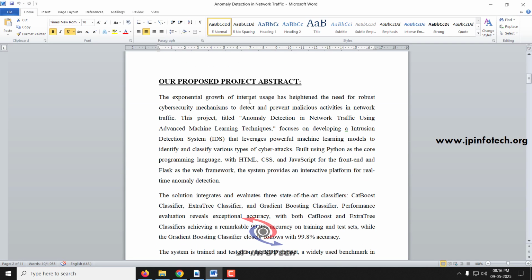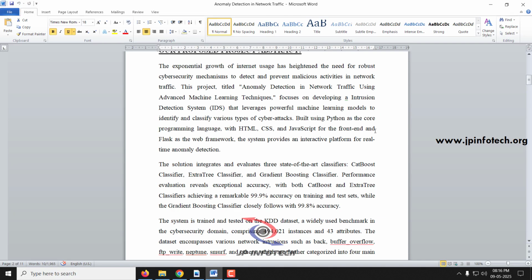In our proposed abstract, we are going to develop anomaly detection in network traffic using machine learning techniques, focusing on developing an intrusion detection system using three different machine learning models: the first is the CatBoost classifier, the second is the ExtraTrees classifier, and the third is the Gradient Boosting classifier.